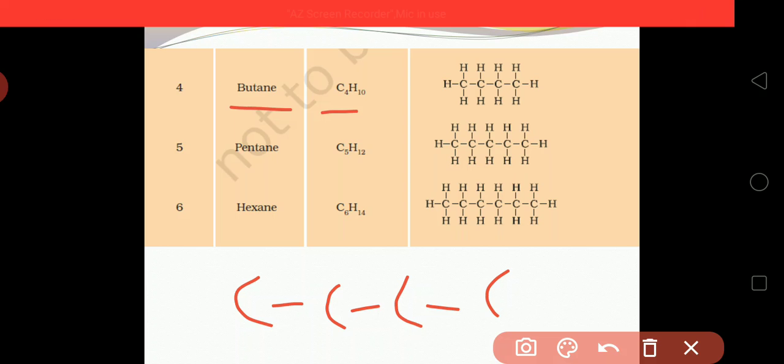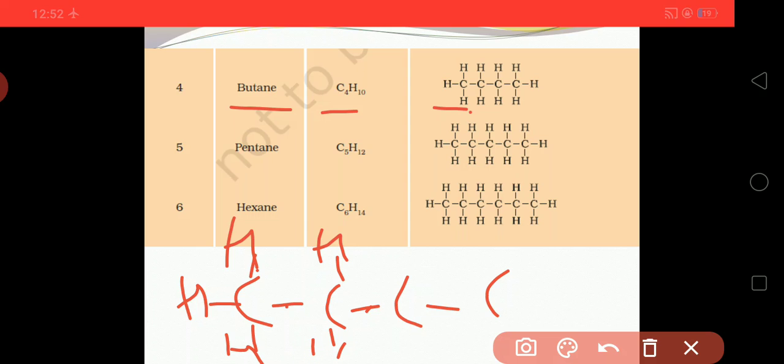As you can see, for the first carbon, how many valencies are left? 3 are vacant, and in those 3, 3 hydrogens are attached. For the second, 2 valencies are already set, so 2 are left, and 2 hydrogens are attached there. In the same way, for the third carbon, 1 and 2 are already set, so 2 hydrogens are attached.